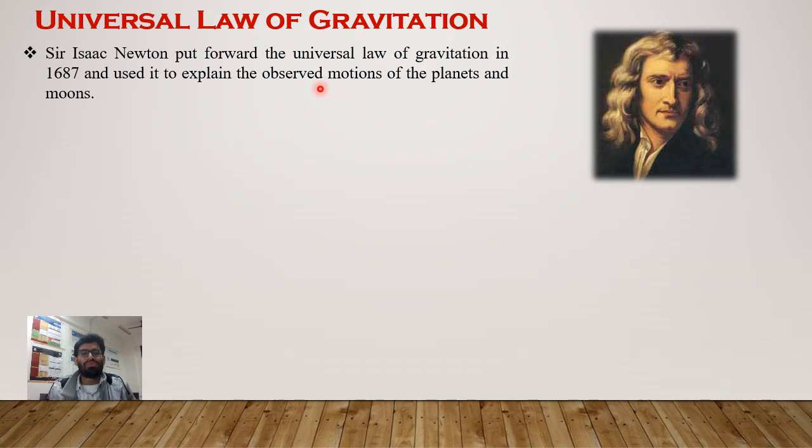Sir Isaac Newton put forward the universal law of gravitation in 1687 and used it to explain the observed motions of the planets and the moons. And what he realized on that day is now known as the universal law of gravitation.